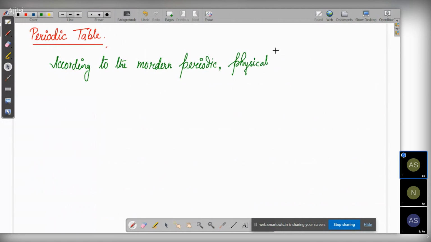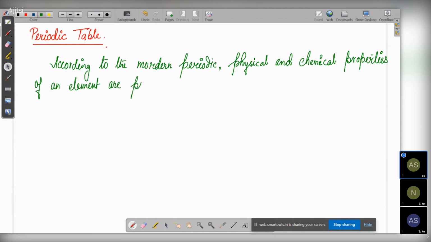So physical and chemical properties of an element are periodic function of their atomic number.